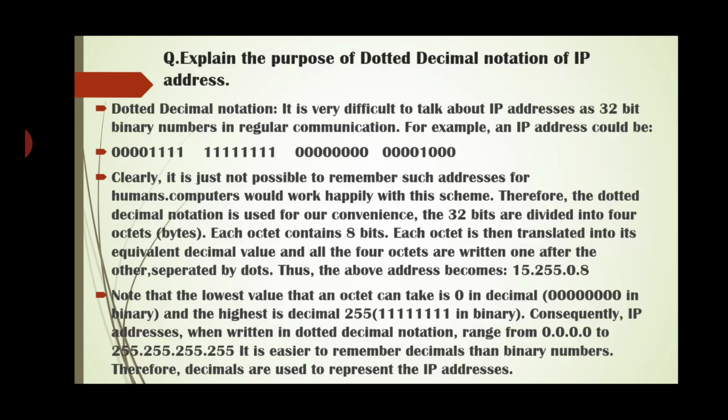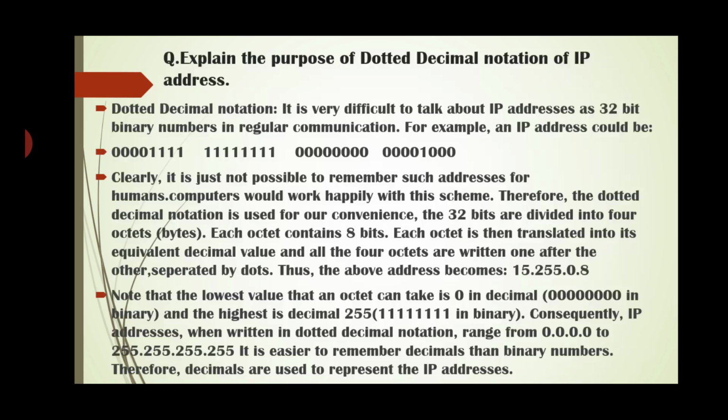Now we will see the dotted decimal notation of IP addresses. It is very difficult to talk about IP addresses as 32-bit binary numbers in regular communication.